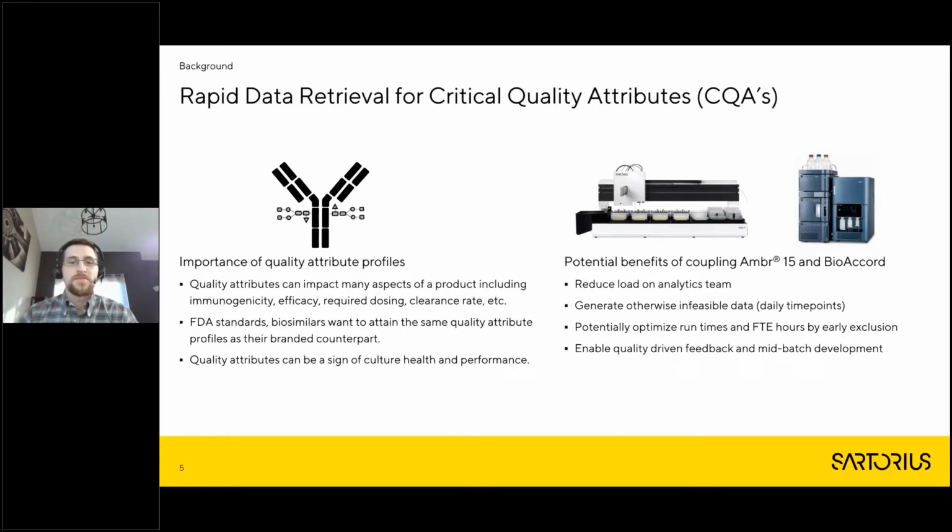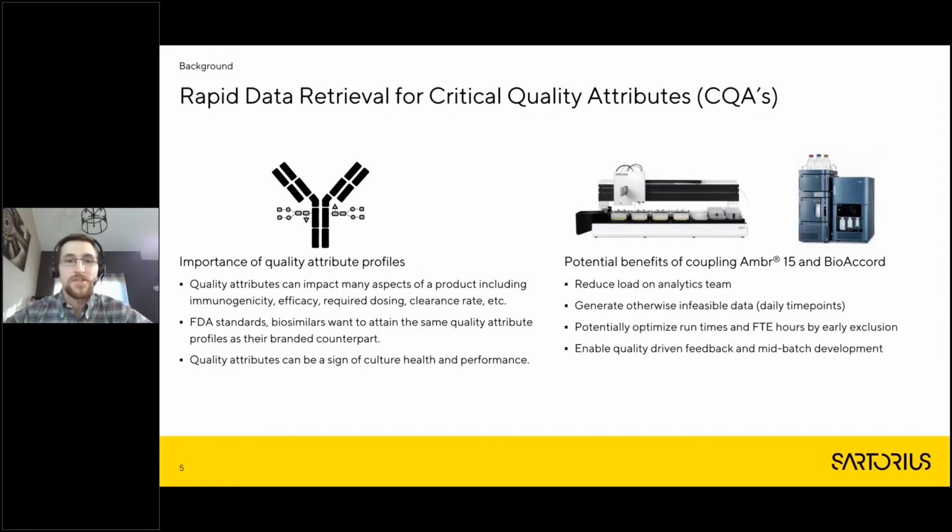So what are the potential benefits of coupling the Ambr 15 with the Waters BioAccord? In upstream, analytics is our friend, right? Analytics generates all our key data. Without them, we wouldn't really be able to proceed. So anything to reduce load on the analytics team is extremely helpful. What we are trying to do is generate otherwise infeasible data with this, which would be mid-batch time points. It's difficult to go to analytics and say, hey, we have 48 reactors, we're going to sample them every day for 3 different experiments. Can you run CQA analysis on every single one of those samples? It's just not really possible.